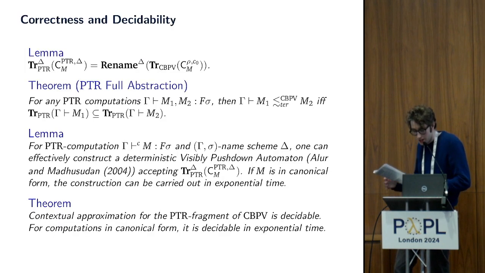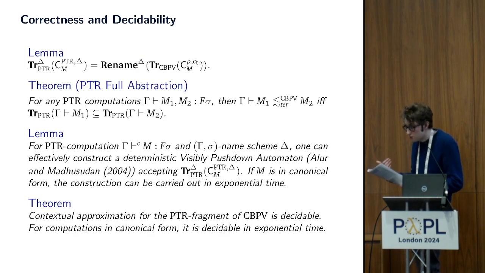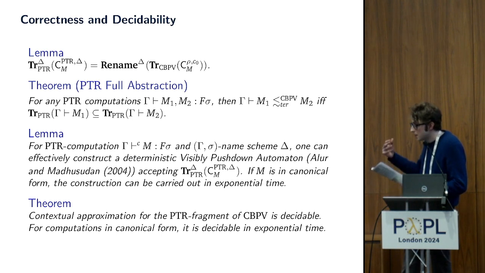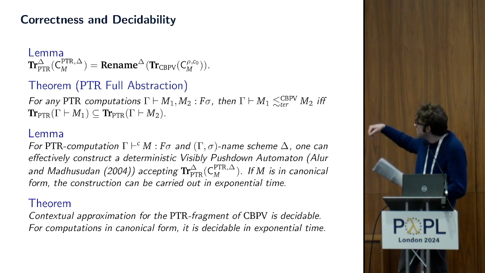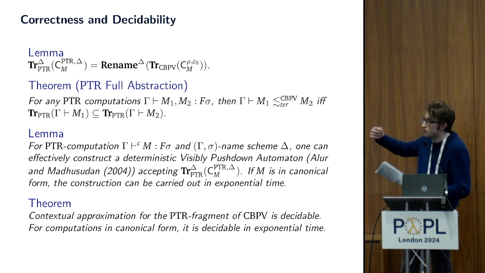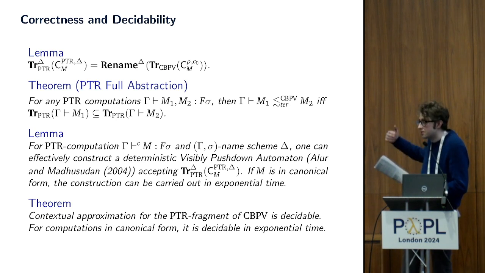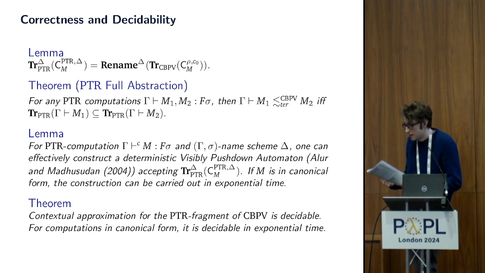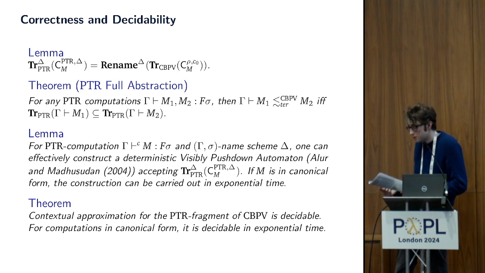So we actually can establish a result for something we've called the PTR fragment, which is that the refined LTS I just presented indeed produces the renaming of traces of the original LTS for some given name scheme. And a consequence of this is that we retain full abstraction. In fact, we can show that that refined LTS is then a visibly pushdown automaton.